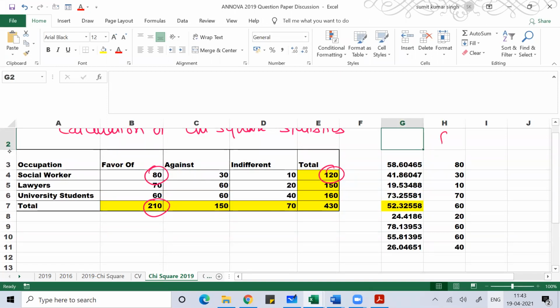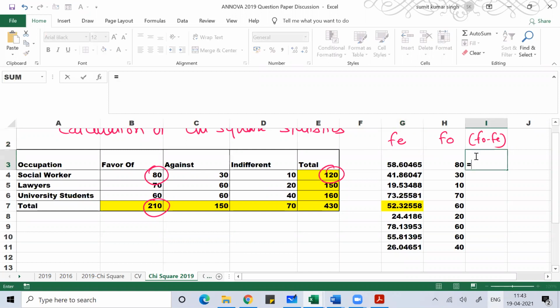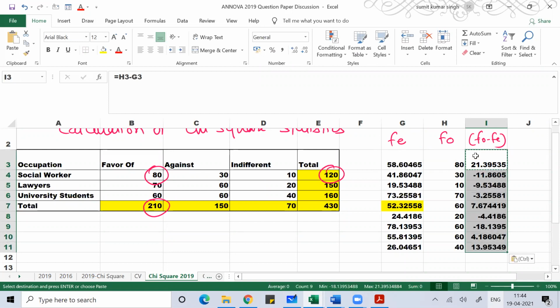This is your observed frequency. This is your expected frequency. Now what you will do, you will find f naught minus fe. You just copy it. You find f naught minus fe.